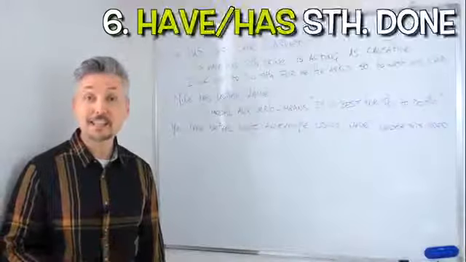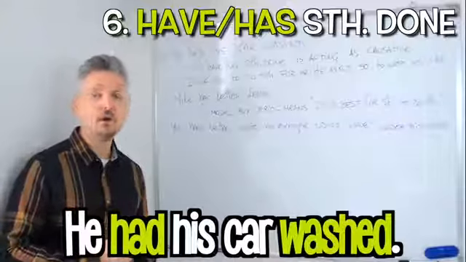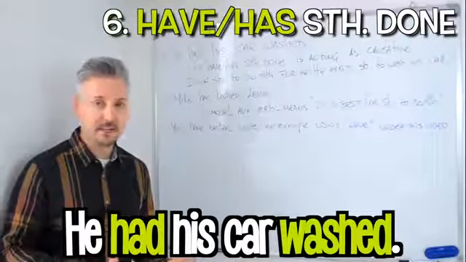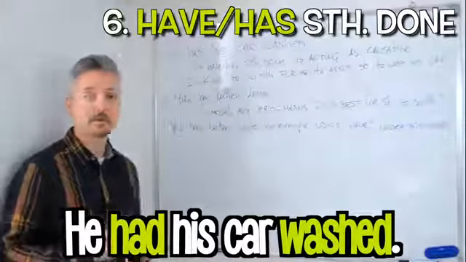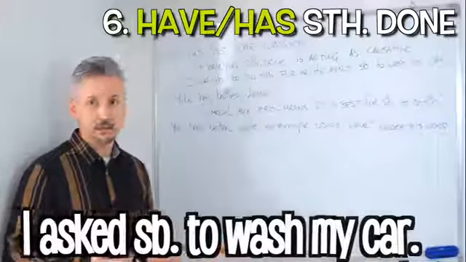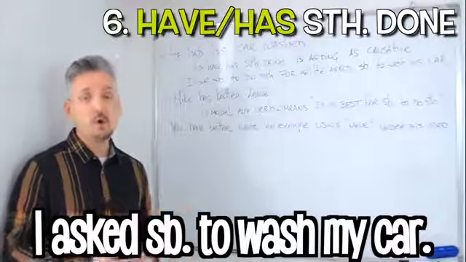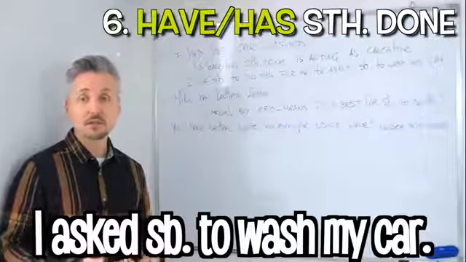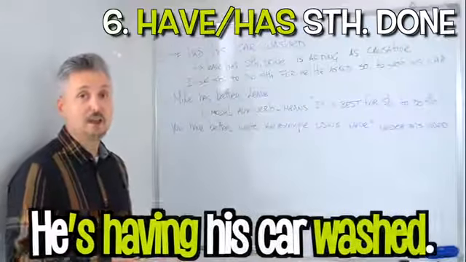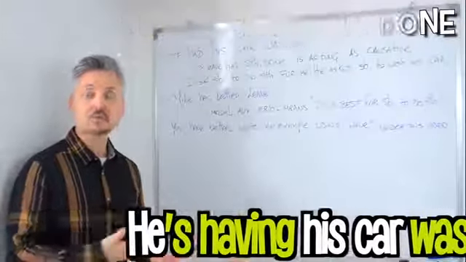So we're back with my next example. He had his car washed. Have or has something done is acting as causative. What does it mean? Well, I ask somebody to do something for me. So I could have said, I asked somebody to wash my car, for example. Or even if you want to use it with the present continuous, he's having his car washed. So right now, somebody is washing his car.